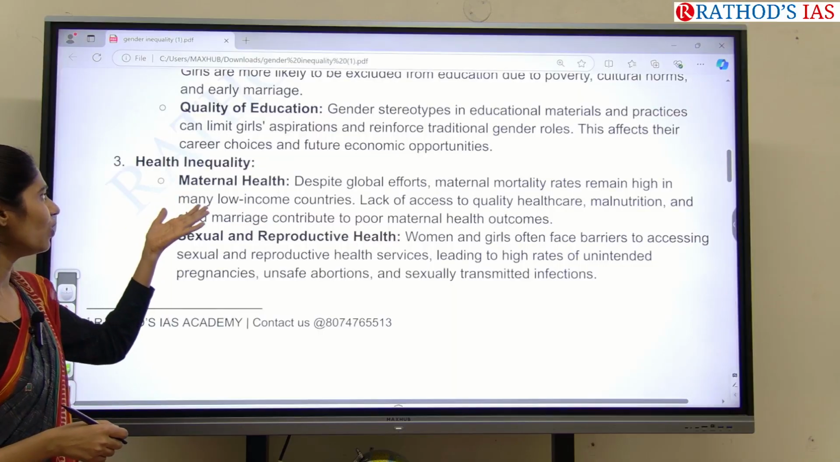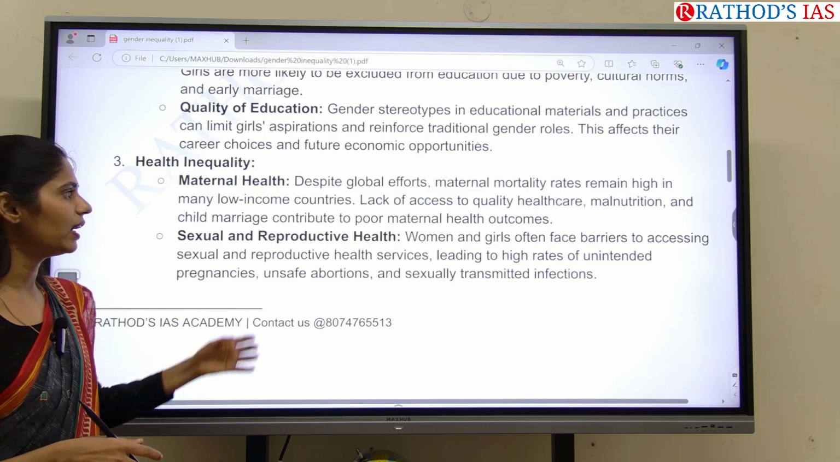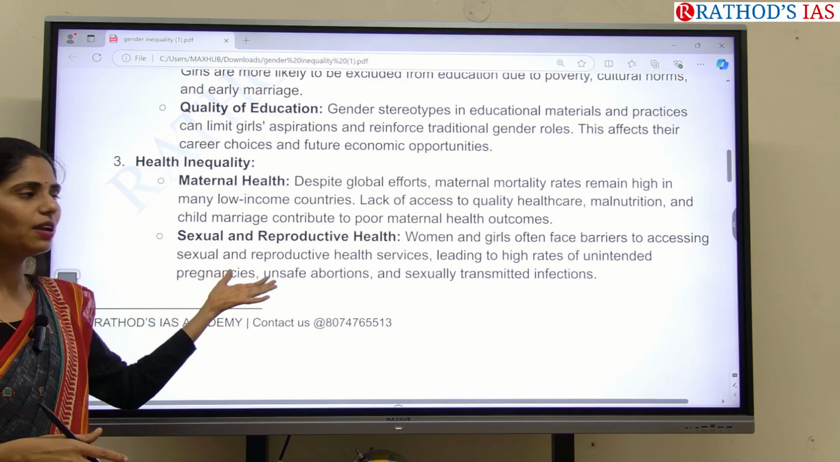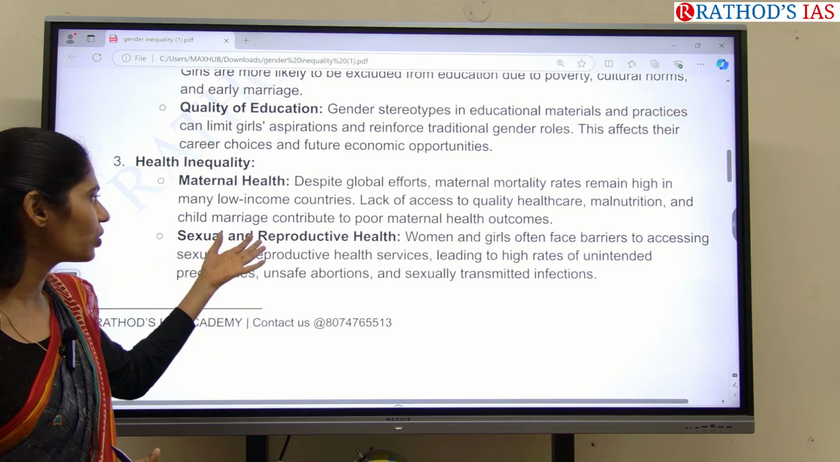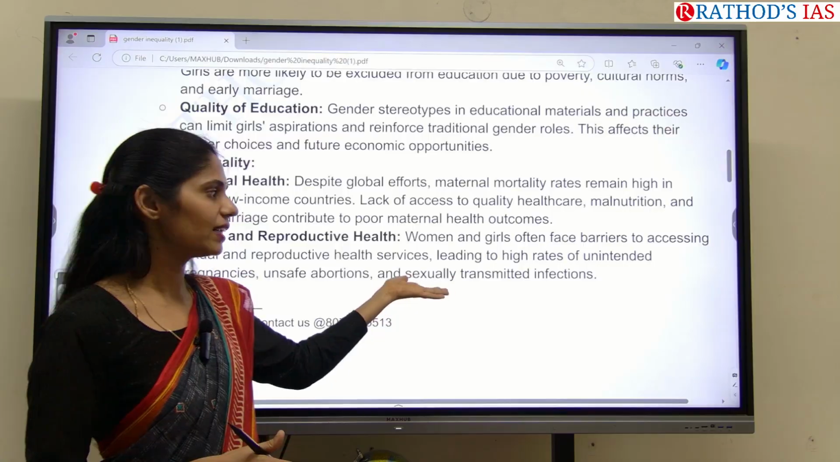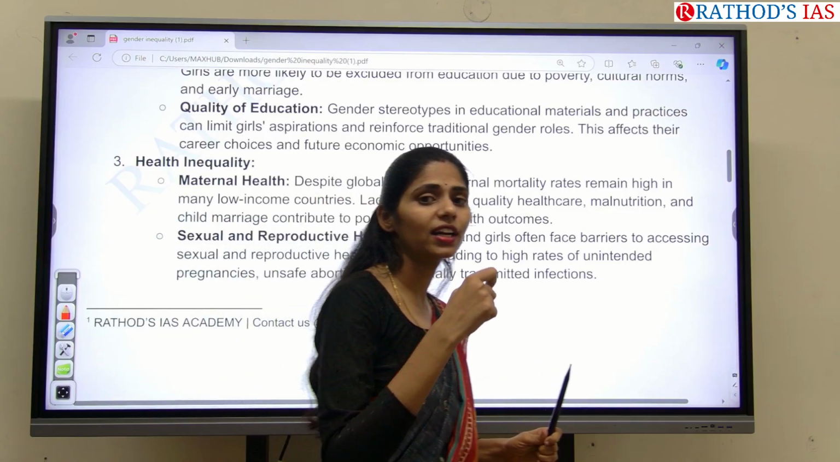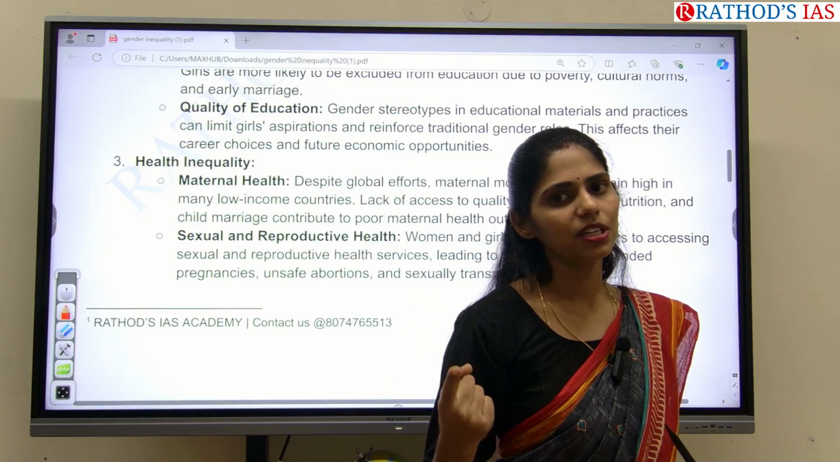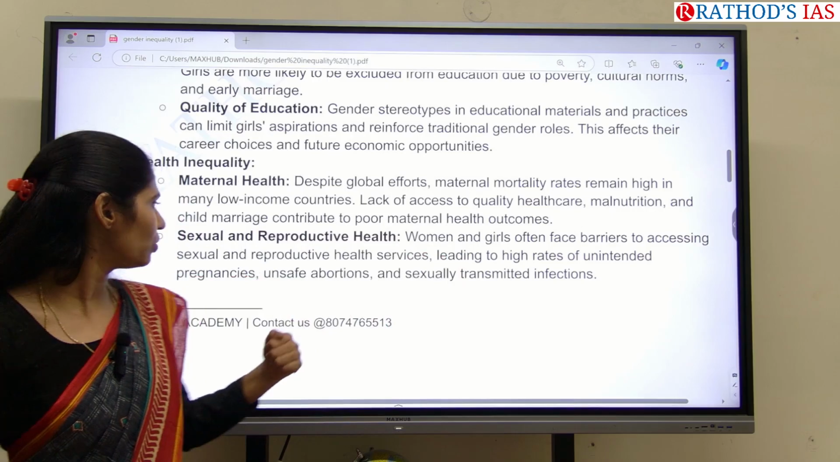And health inequality, maternal health. There is no proper access to quality healthcare. There is very high malnutrition, and early child marriage is also contributing to poor maternal health outcomes. And you can even take the example of anemia. In our current affairs classes, I said anemia is very high in women compared to men. So those data you can write.